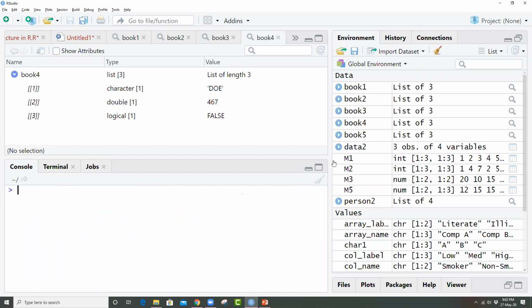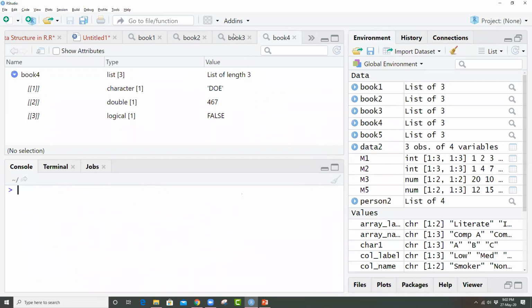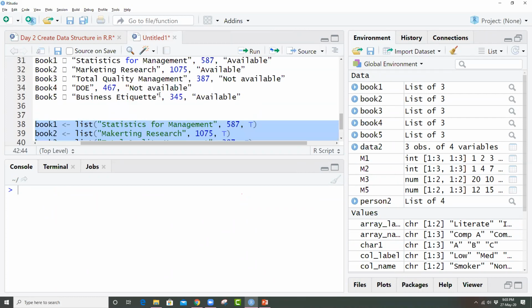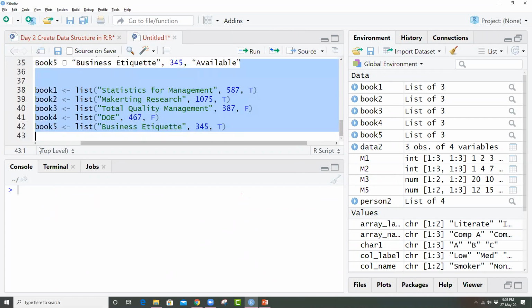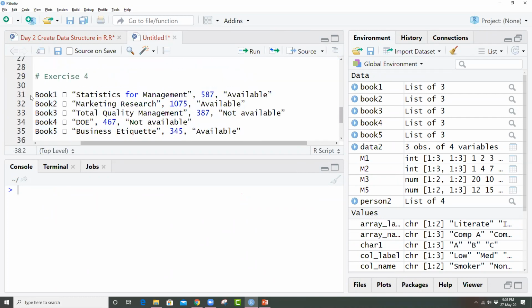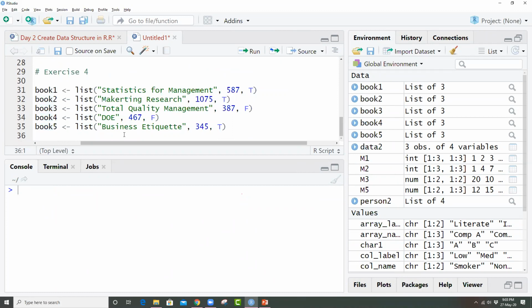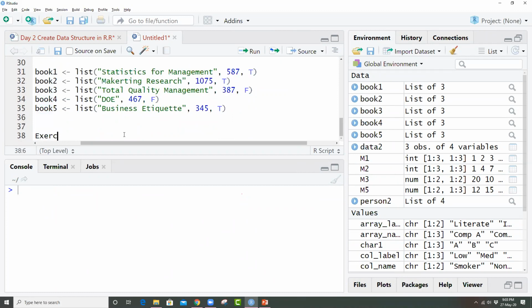Now our target is to create a data frame whose name is book, and it should have all this information. So how do we create a data frame? Now let me delete this. I don't need this, sorry. I don't need this, so let me delete that. And this exercise 5, let me give the hashtag over there.